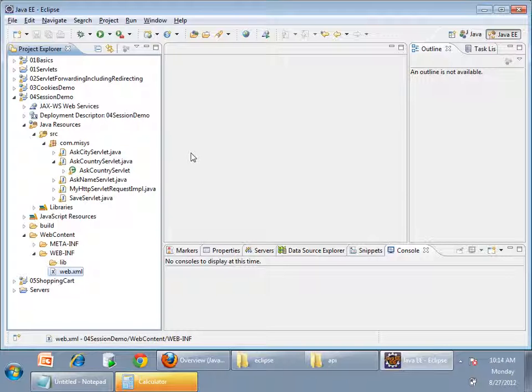So what are you trying to do? You are trying to filter your requests. A request is coming to your application. Whether the request should go to servlet X or not is decided by a filter. If the user has a login role called admin, servlet X should be invoked. Otherwise, servlet X should not be invoked. So you want to filter your requests: which request should go to servlet X and which should not.